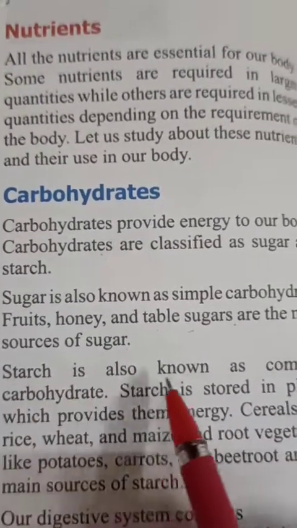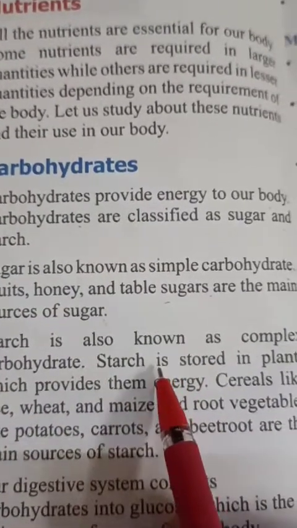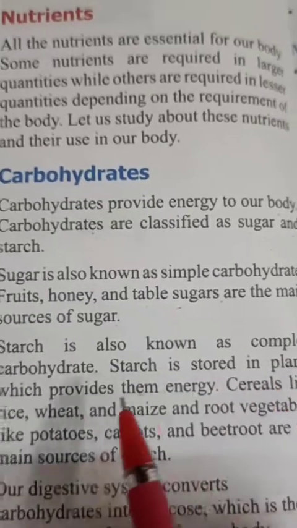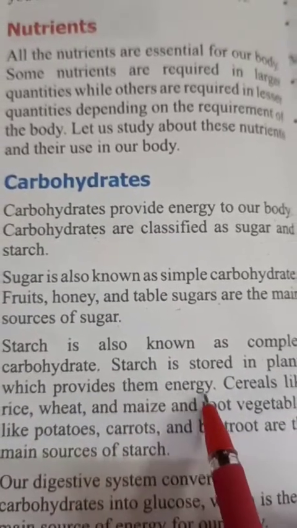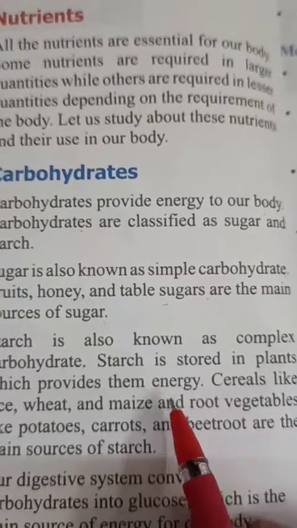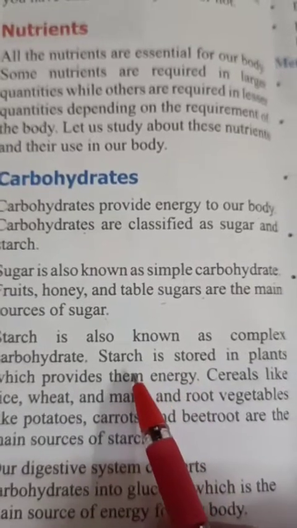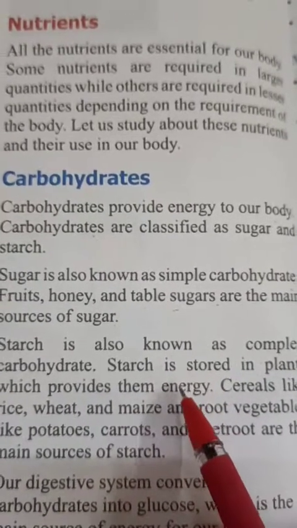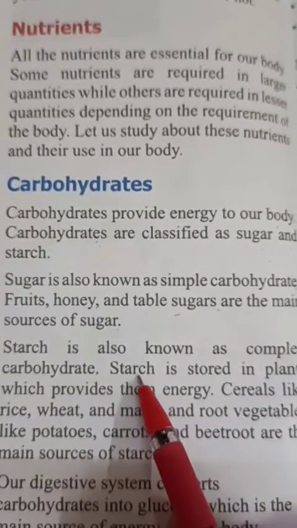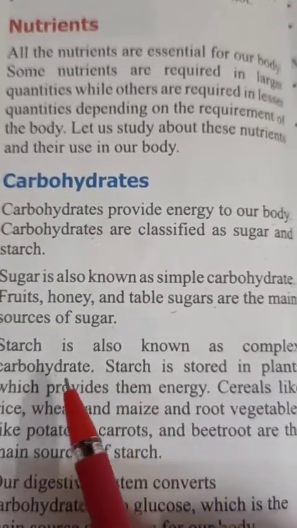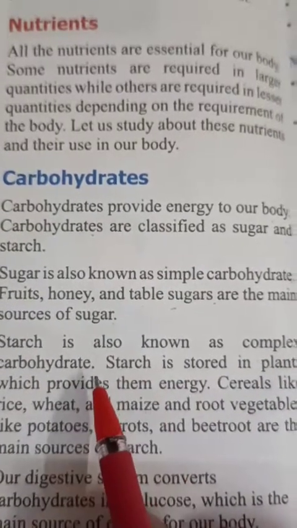That's why it is a complex carbohydrate. Starch is stored in plants, which provides them energy. When photosynthesis takes place, plants store the food in the form of starch. So starch is also called carbohydrate because it is a form of carbohydrate.